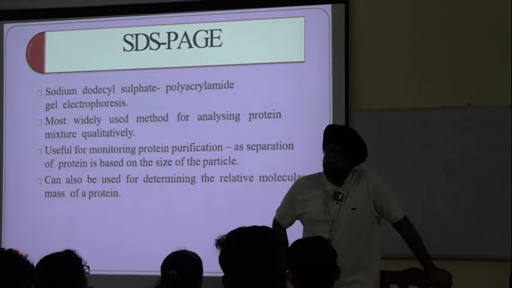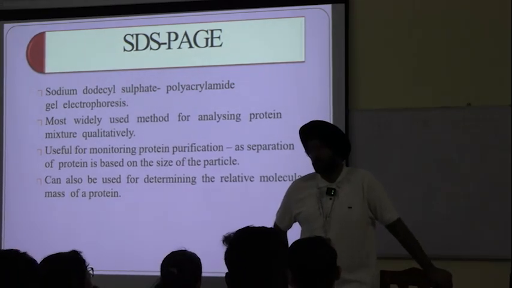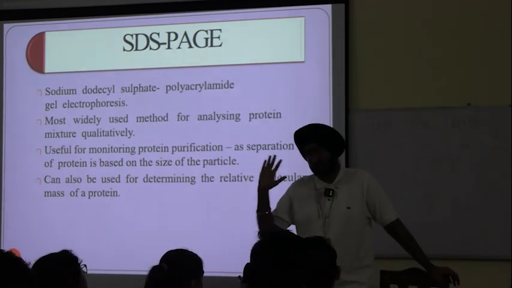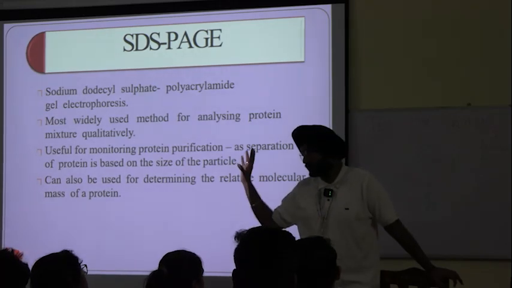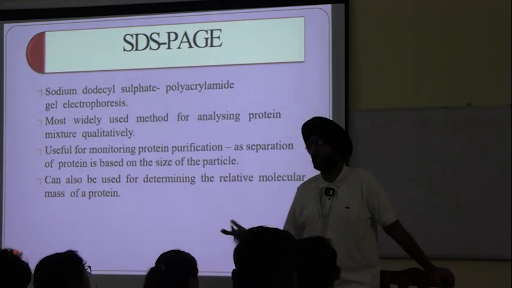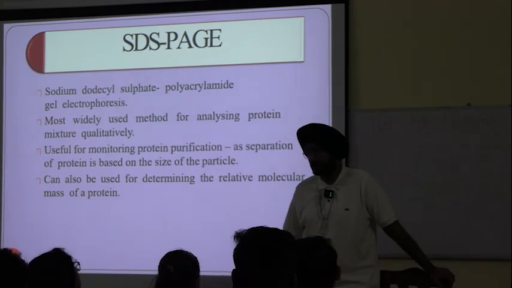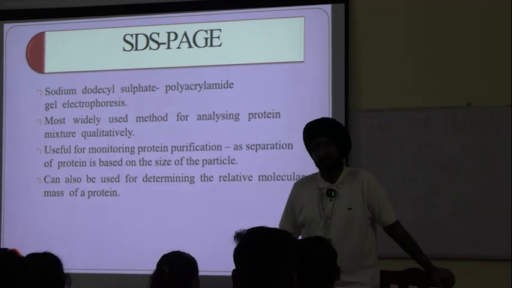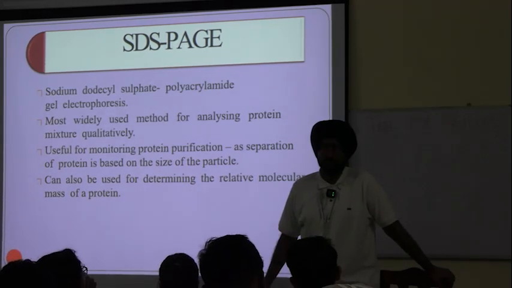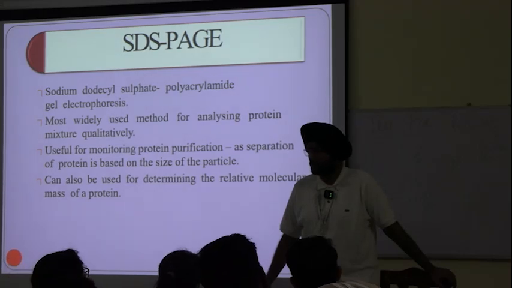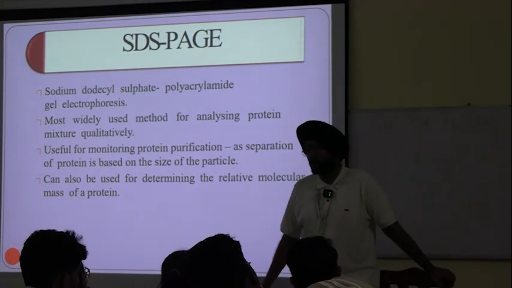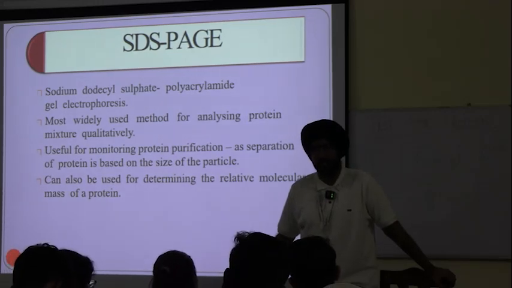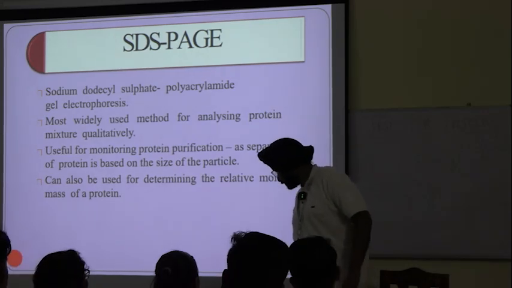Similar things cannot happen with proteins. Why? Because proteins have innumerable shapes. They can have as many shapes as possible. What example can you present? Myoglobin, hemoglobin. Myoglobin has a tertiary structure and hemoglobin has a quaternary structure. Myoglobin is simpler as compared to hemoglobin because hemoglobin has further coiling.